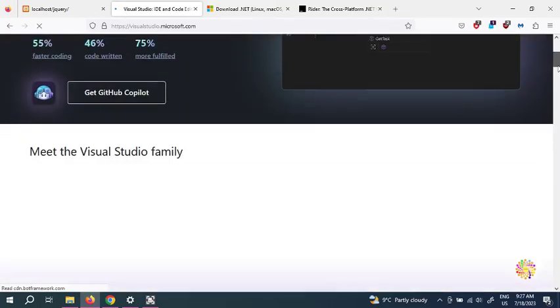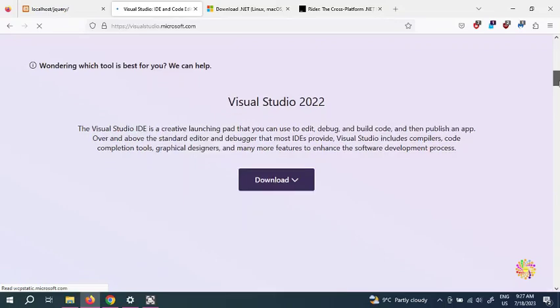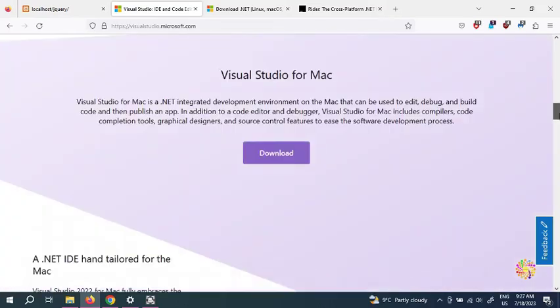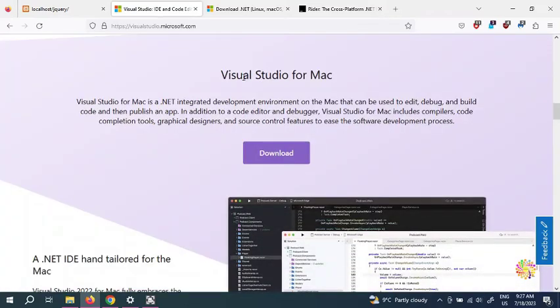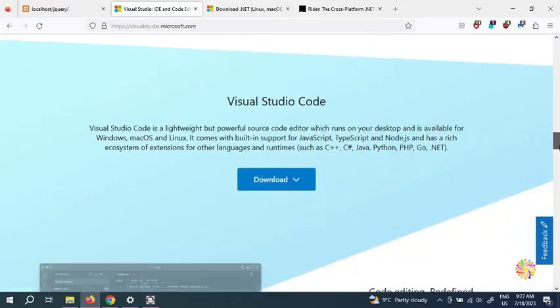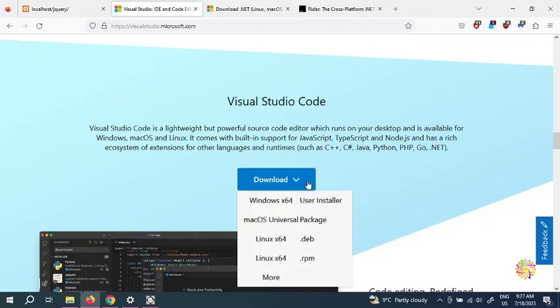GitHub, which belongs to Microsoft now because Microsoft bought GitHub. So if you look in here, we have Visual Studio 2022. But if you go further down, we have Visual Studio for Mac. It means Microsoft also makes Visual Studio for Mac. But wherever we are looking here, we are finding .NET because it's a .NET IDE. So here it's Visual Studio Code. If you look in here, Windows